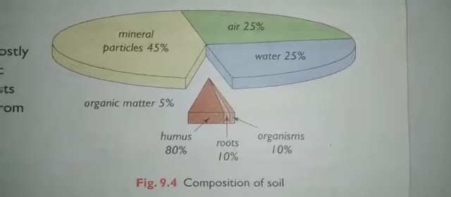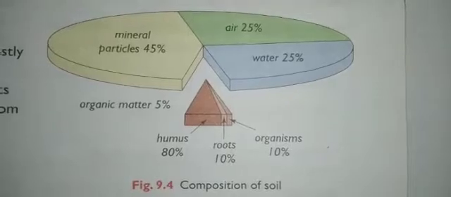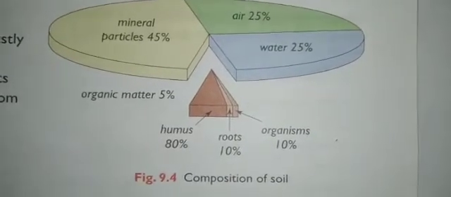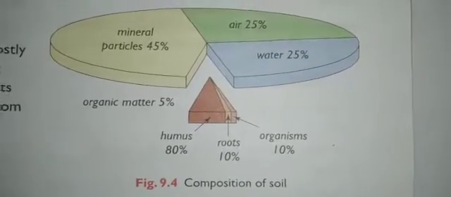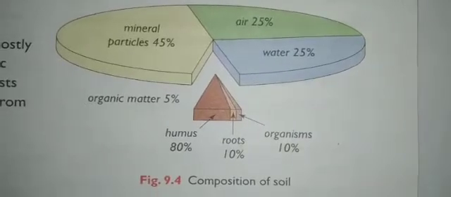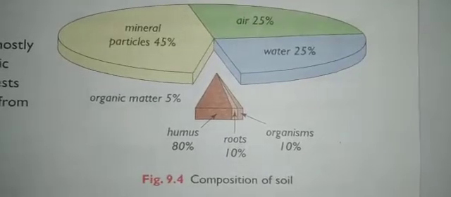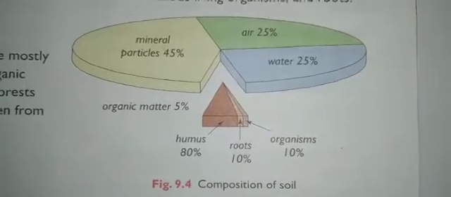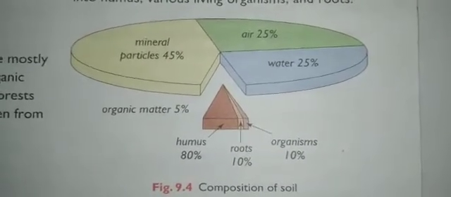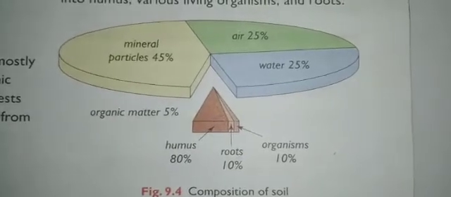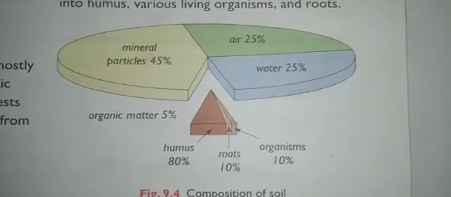A soil's texture depends on the size of the particles present in it. The size distribution of the soil particles decides the texture of the soil. So based on the size, whether the particles are smaller or larger, we can classify them. Sand, silt and clay are the main three types of soil particles.